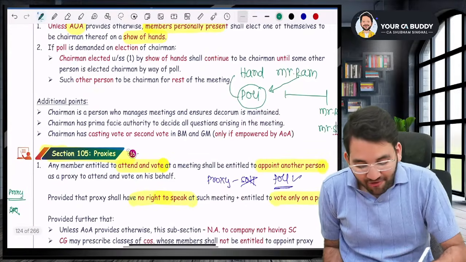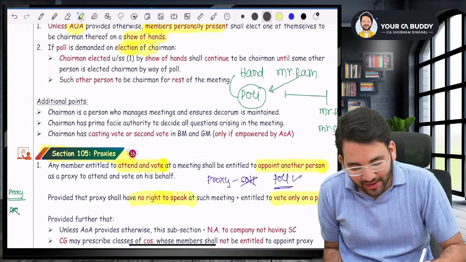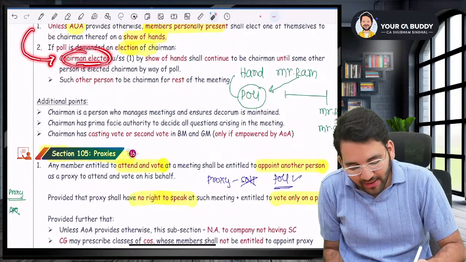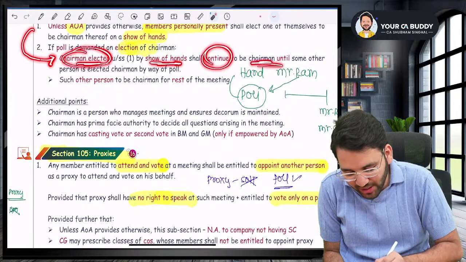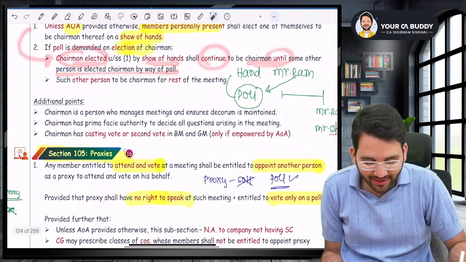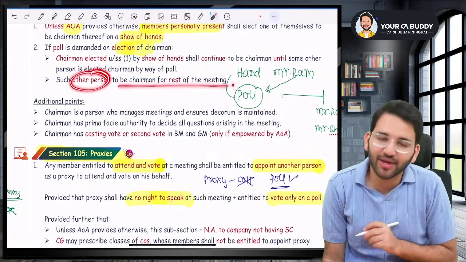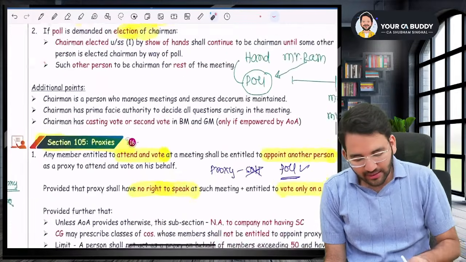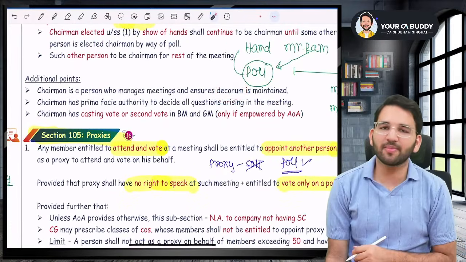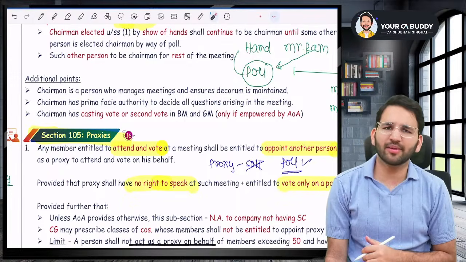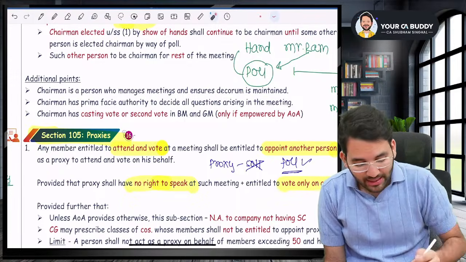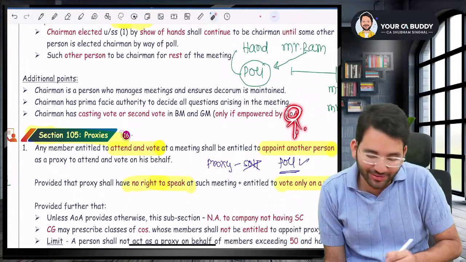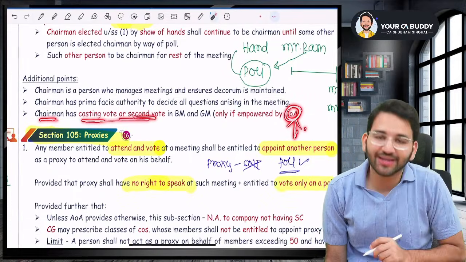So basically, if poll is demanded on an election of chairman, the chairman elected under subsection 1, that is, elected by show of hands, will continue to be chairman until some other person is elected as chairman. And such other person shall continue for the rest of the meeting. Okay. Sir, what is the role of the chairman? Sir, the role of the chairman is to maintain decorum of the meeting. They'll ensure that there is decorum in the meeting. And the very important role is, if the article of association allows, then the chairman will have a second vote or casting vote.